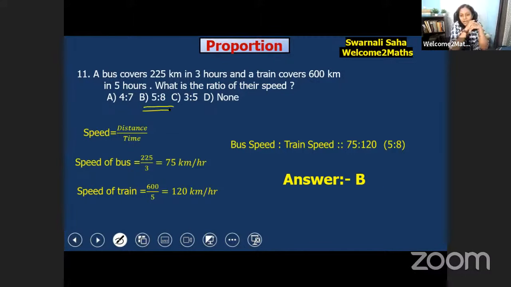Very good. You have done very good. It is 5 is to 8. Yes, answer B is the right one. Okay, fine. B is the right one. 75 is to 120.